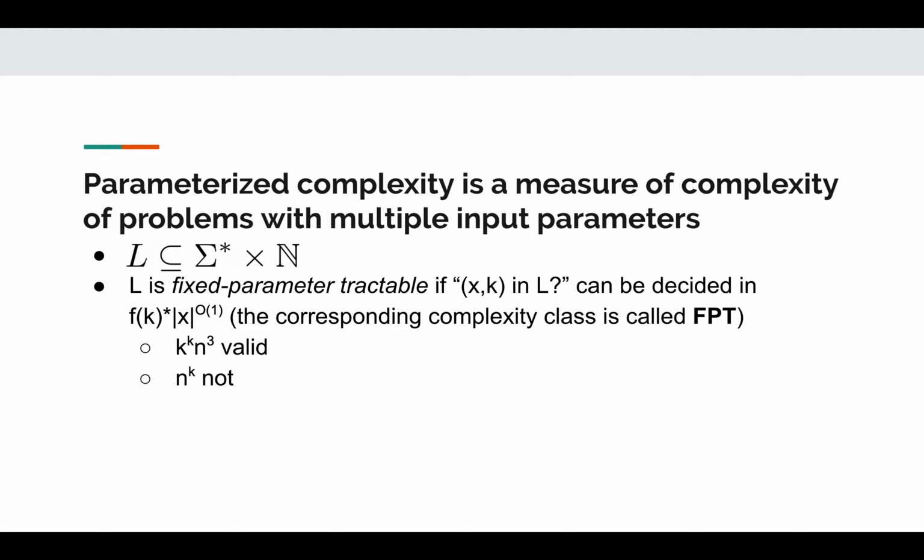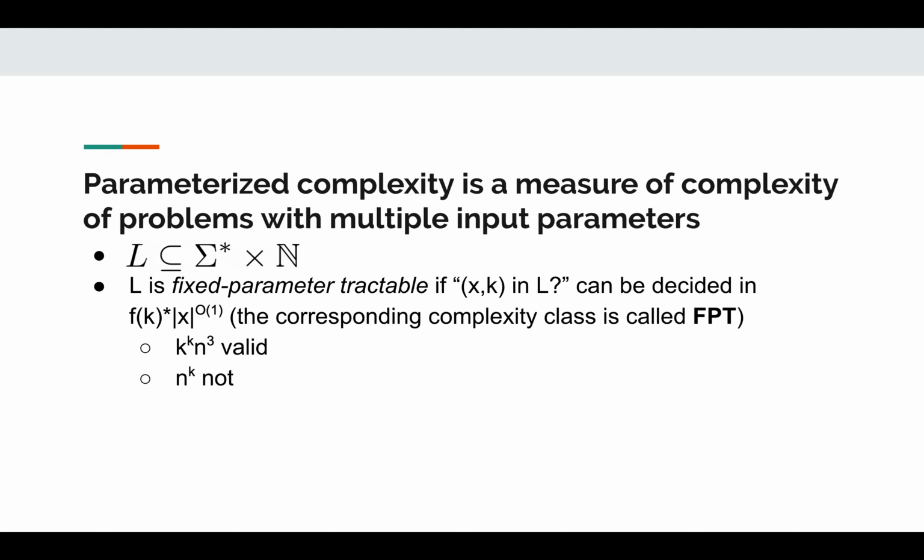So in this case, we change our definition of a language from a subset of sigma star to a subset of sigma star with a Cartesian product of the natural numbers. And we say that a language L, with this above definition, is fixed parameter tractable if we can decide whether instances are in L in time f of k times a polynomial in the size of the rest of the input. Here f of k can be any computable function whatsoever. In general, for problems for which we don't have polynomial time solutions normally, f will have to be super polynomial.